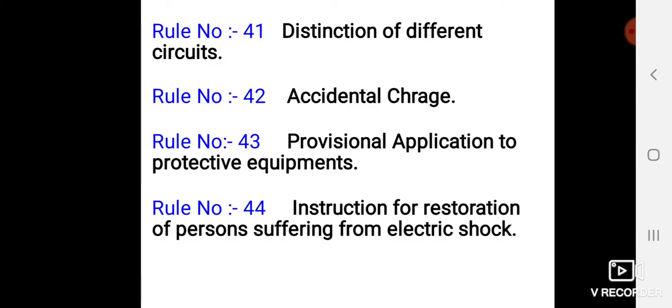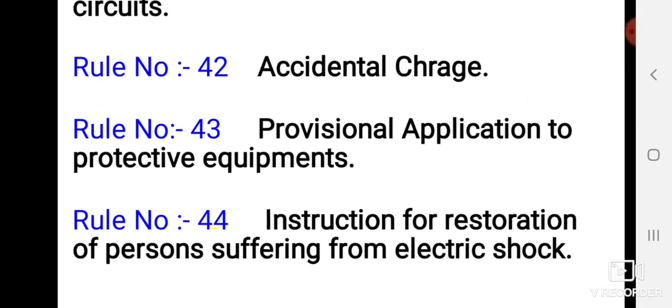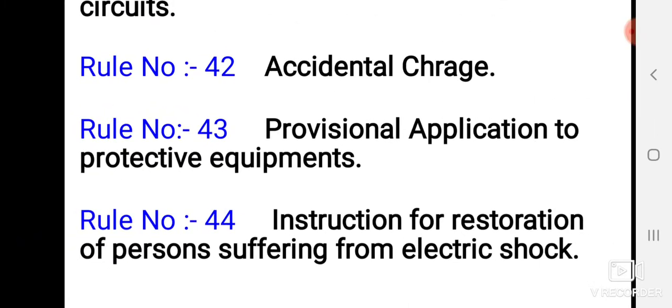Okay, the next rule is rule number 43, provisions applicable to protective equipment.